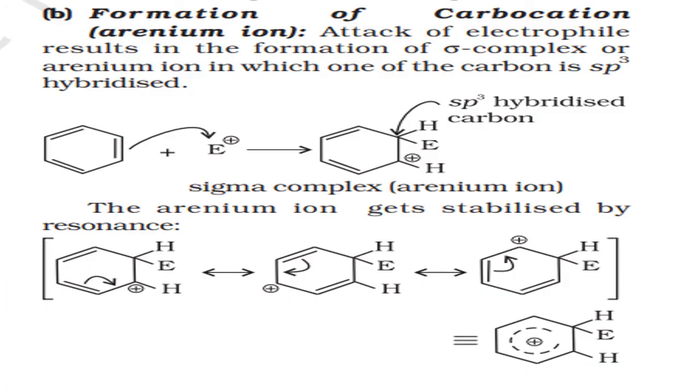Now second step, once the electrophile is generated, general example E plus, that will attack the electron rich ring, whether here or here, anywhere it will attack. Thereby, see, E attacks here. So when E attacks, this bond disappears. That means this bond electron pair will fall here only, giving the minus sign. This minus is balanced by the plus sign, because the electron is going from this point to this point. So this is the loss of electron, this is the gain of electron, and loss of electron becomes the plus. Now earlier this was sp2, now this is sp3.